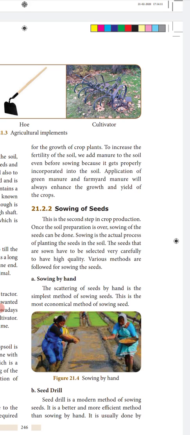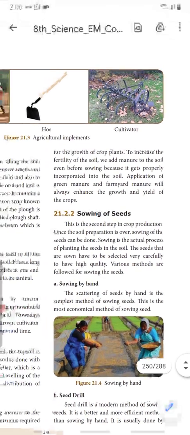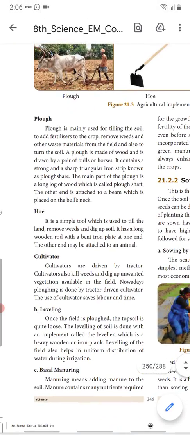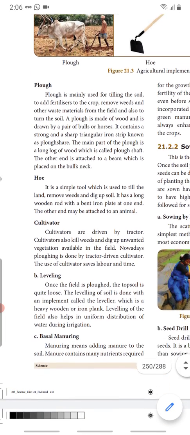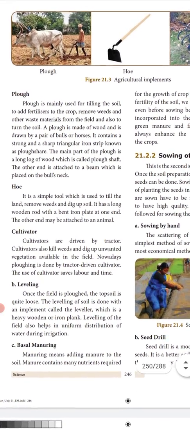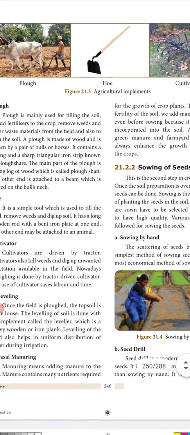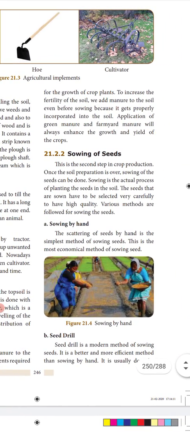They'll be adding manure to it. Application of green manure or farmyard manure will always enhance the growth and yield of crops. So after leveling it, they used to mix the manure in the soil, so that the soil will be enhanced with nutrients, so that the plants will be able to get proper nutrients while growing. So it increases the fertility of the soil if they are adding the manure.